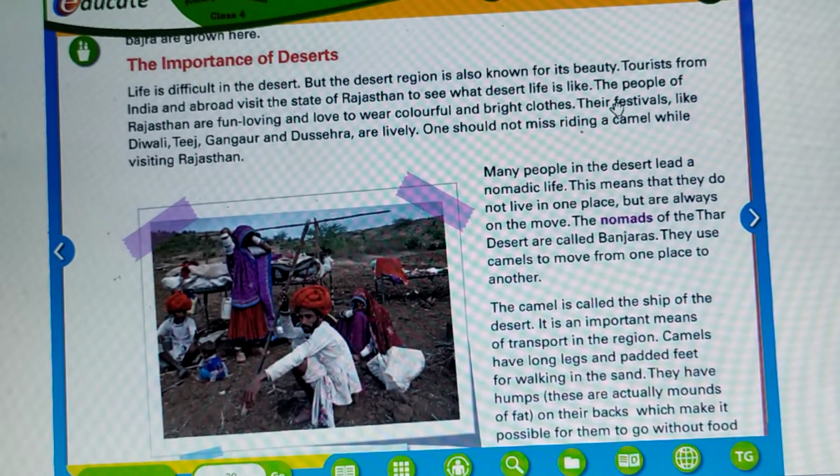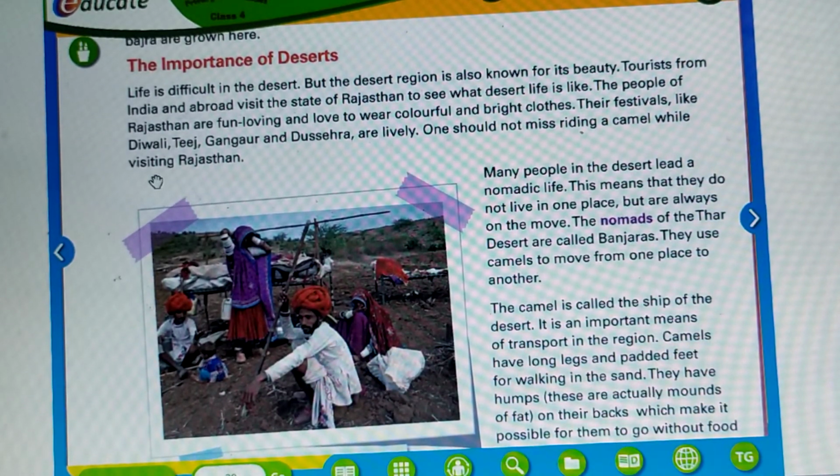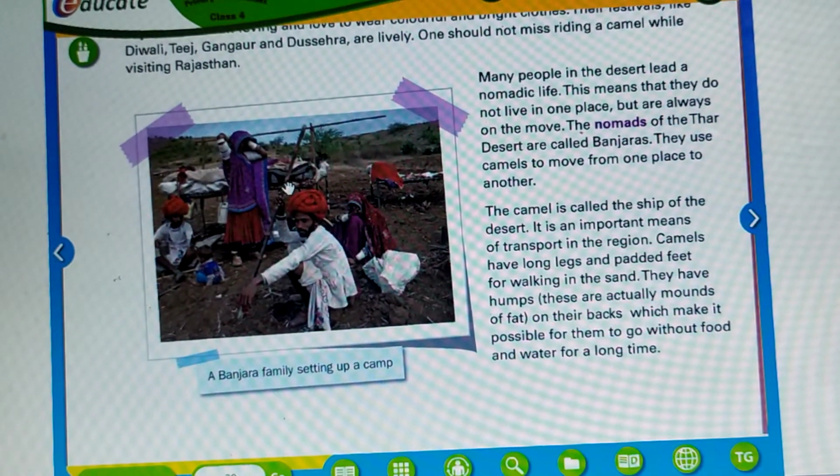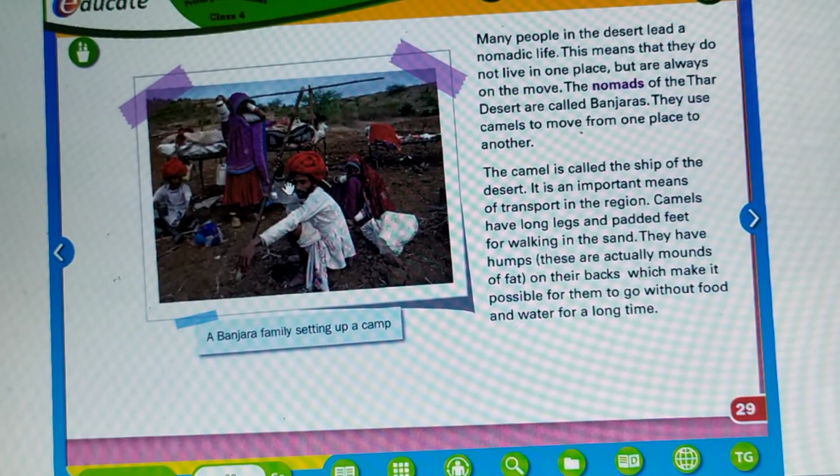One should not miss riding a camel while visiting Rajasthan. Here also, children, if you happen to go towards Chokhi Dhani, when you go there, it is a feeling like you have come to Rajasthan. There also a camel ride is there.